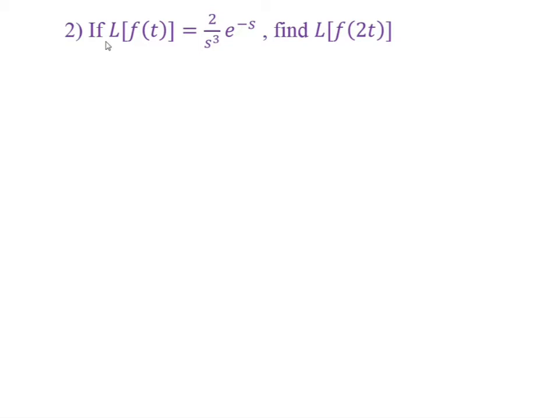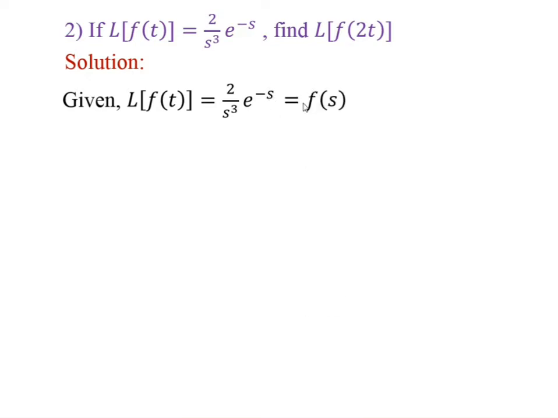Example number 2. If Laplace of f(t) is equal to 2 upon s cube into e raised to minus s, find Laplace of f(2t). The solution: given Laplace of f(t) is equal to 2 upon s cube into e raised to minus s. Suppose this is equal to F(s). Now we have change of scale property.